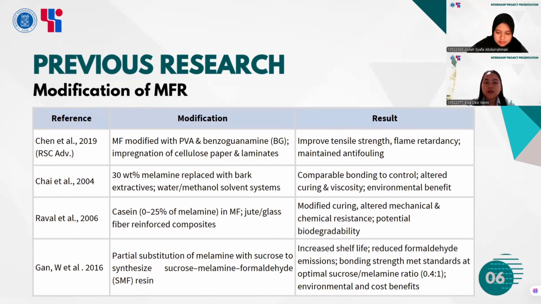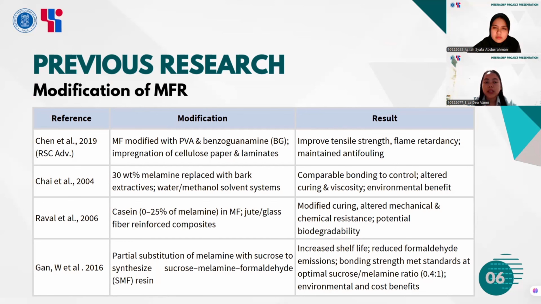Other studies focus on modifying melamine formaldehyde resin to improve performance, such as Chen et al. 2019, who used polyvinyl alcohol and benzoguanamine, improving tensile strength and flame retardancy. Chai et al. 2004 partially replaced melamine with bark extractives, which reduced environmental impact.